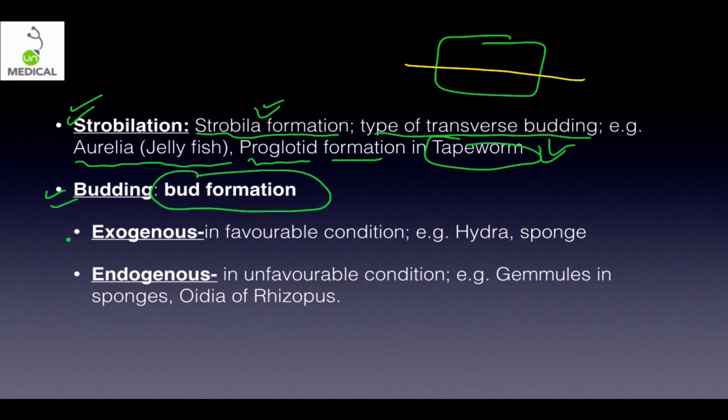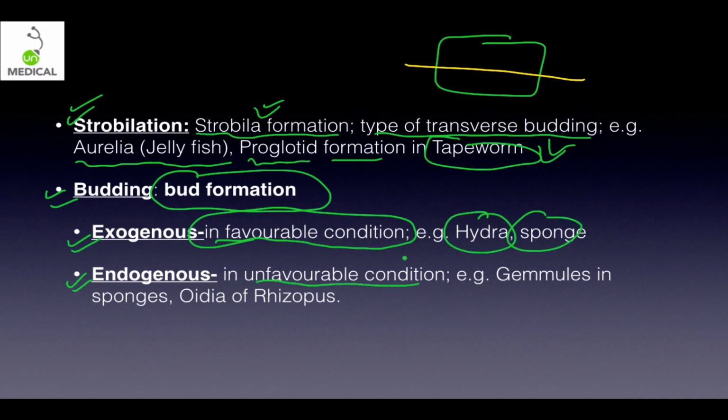And finally we have budding, which is the bud formation. They can be of two types: one is exogenous, the other is endogenous. Exogenous occurs in favorable conditions, for example in hydra and sponge. While endogenous occurs in unfavorable condition. Examples I have told you: gemmules in sponge and oidia of rhizopus. Is that understood? So please remember these examples, they will help you a lot.